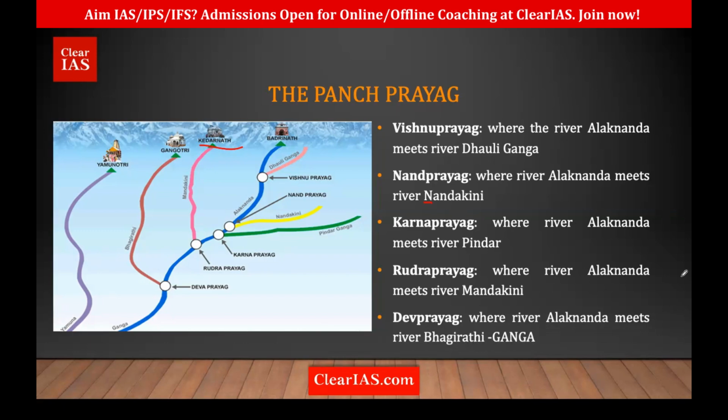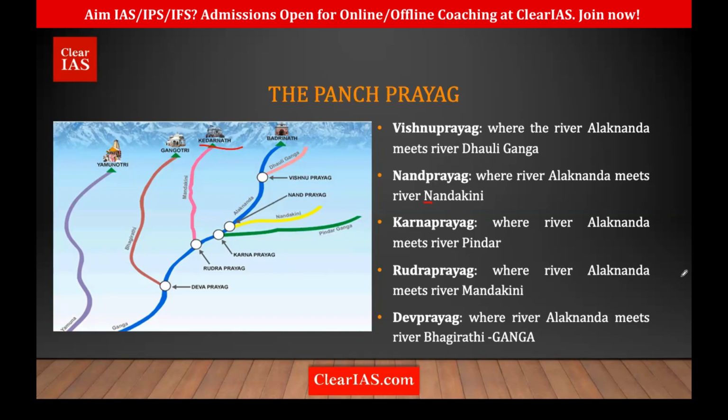Alaknanda originates from Badrinath. Then it's flowing down. So the first river he meets is who? The Dhauliganga. He might think that it is the Ganga, and he gets merged with Dhauliganga at Vishnuprayag. Then again it goes down to meet who? The Alaknanda meets the Nandakini at Nandaprayag.